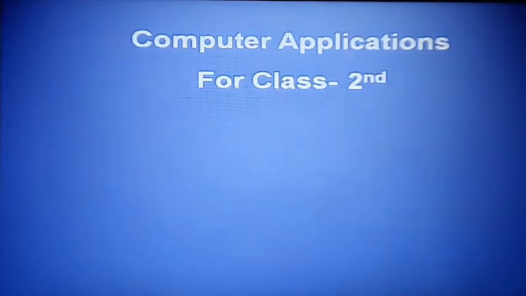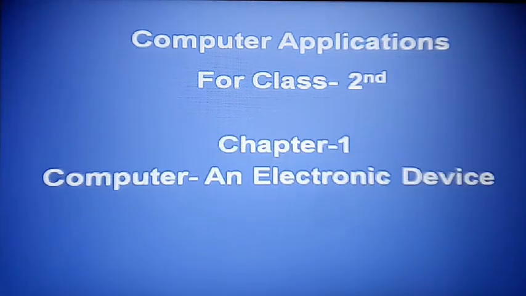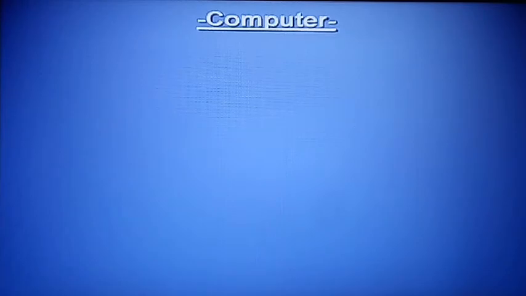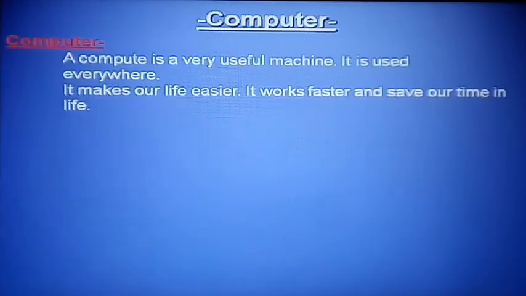So dear students, I explain you chapter number 1, computers and electronic devices. In this chapter I explain you the devices of a computer. Let me now explain you topic one by one. First of all, what is the computer? A computer is a very useful machine. It is used everywhere. It makes our life easier. It works very fast and saves our time.